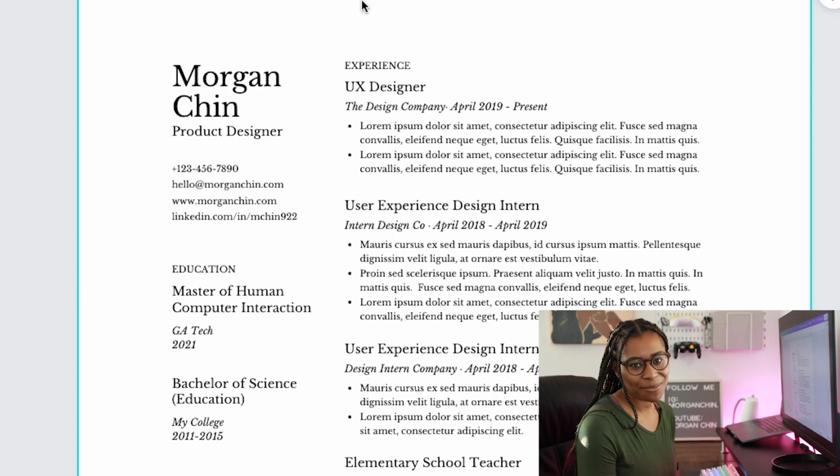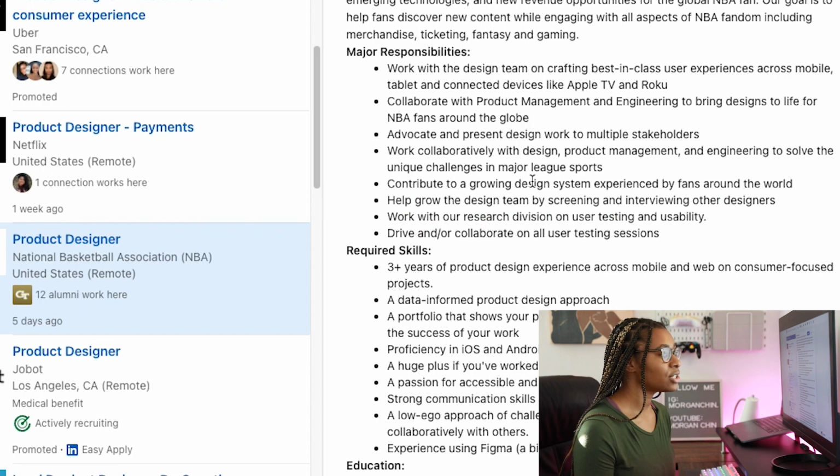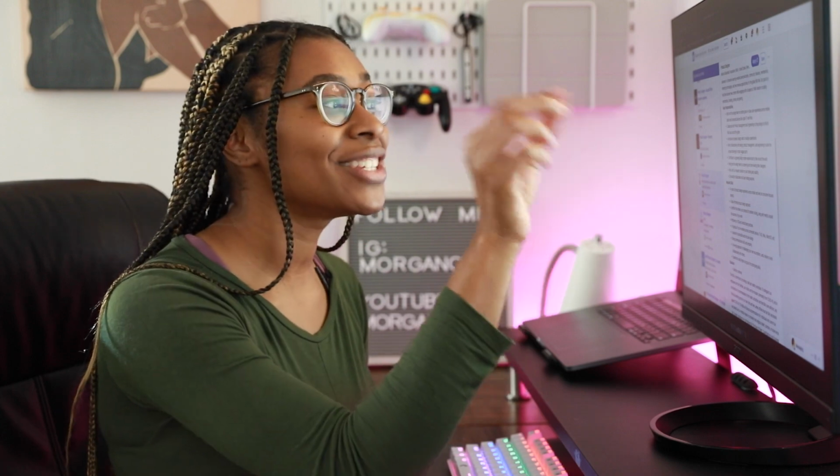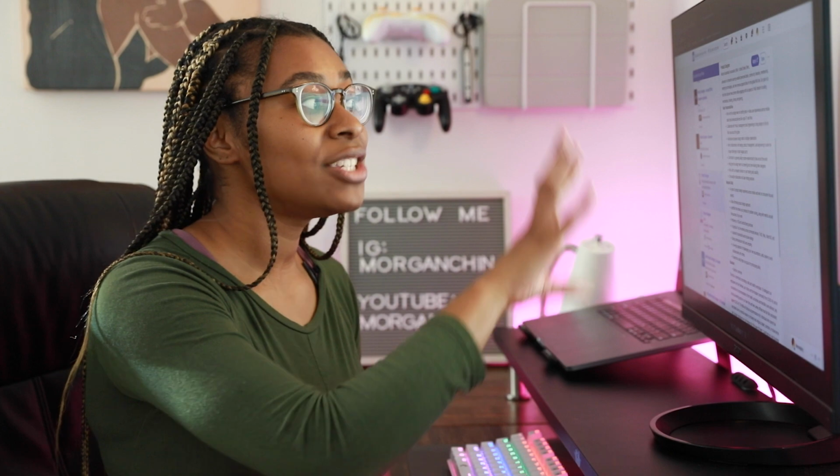So now we're going to jump to the experience section. And so I'm going to look really closely at the major responsibilities in this job description and the required skills. And then what I'm going to do is take those exact words, those exact phrases, and I'm going to put them into my resume, which means your resume will have to change for every job that you apply for. I'm looking for things that they mentioned that I know that I've done in previous jobs or projects, and then I'm going to put that in my resume.